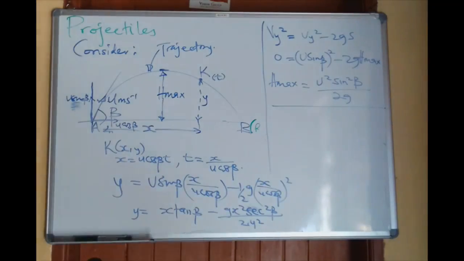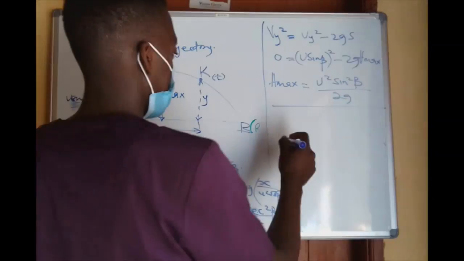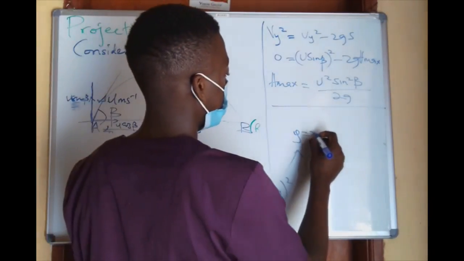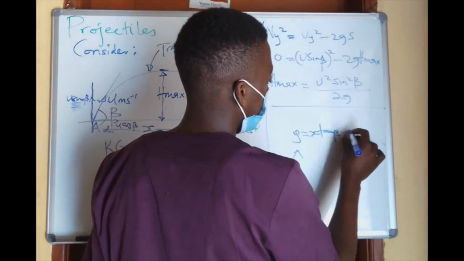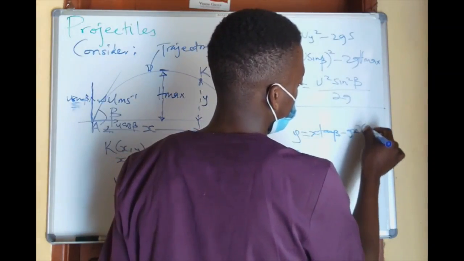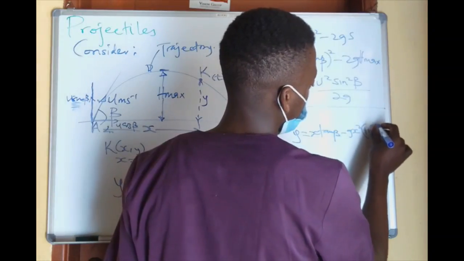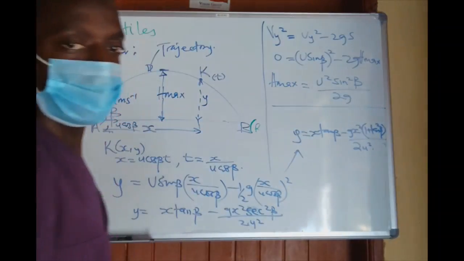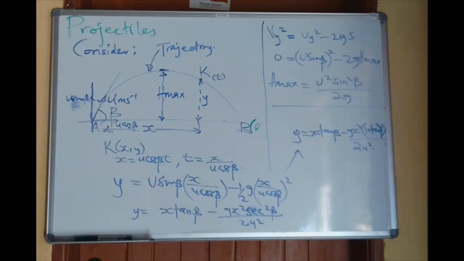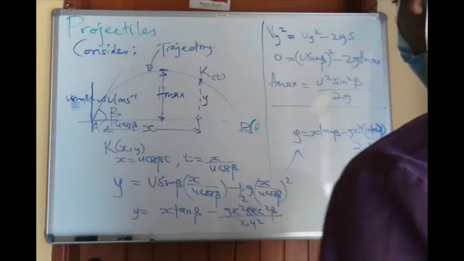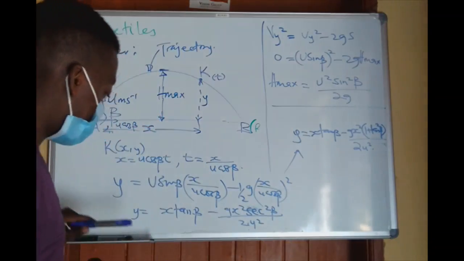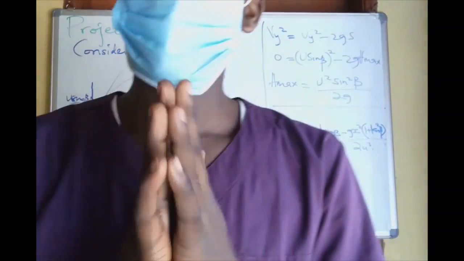This can further be expressed in terms of tan, and our answer will finally be that the trajectory is y equals x tan beta minus g x squared, 1 plus tan squared beta, over 2u squared. Those are the terminologies we need. Thanks for following. We love you. That is the trajectory equation.